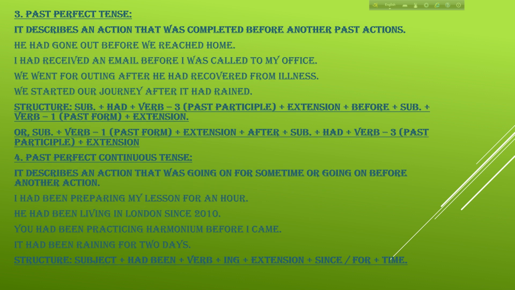Now number 3, past perfect tense. It describes an action that was completed before another past action. That is, two actions were done. One is before, another is later. So the earlier one is past perfect tense. That is, he had gone out before we reached home. He had gone, this is past perfect. And we reached, past indefinite tense. If we use before, then past perfect tense comes first and past indefinite tense comes later.